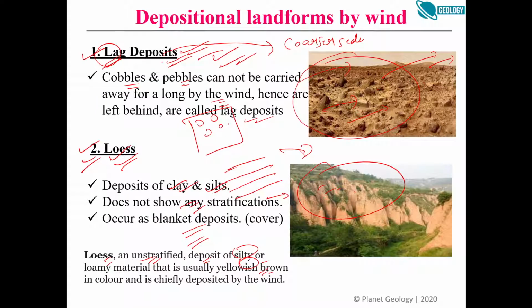In lag deposit, the deposits are of cobble and pebble size, right? Cobble and pebble are coarser material. Their size is more than 4 centimeter, right? You will read a classification in sedimentology. Cobble and pebble are technical terms, and clay and silt are also technical terms. So they have their diameter less than 1 upon 16 millimeter, right? Something like that. Revise them. So this is the only difference between lag deposits and loess, right?